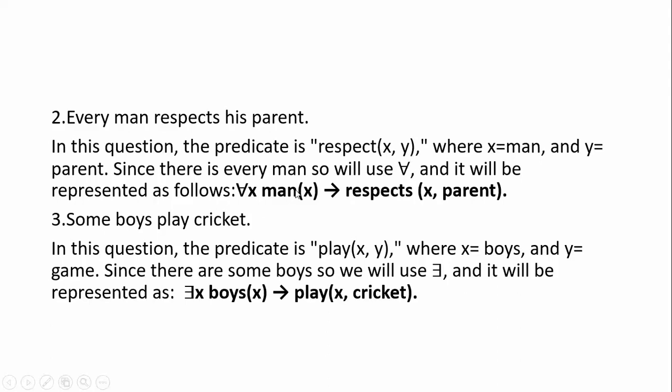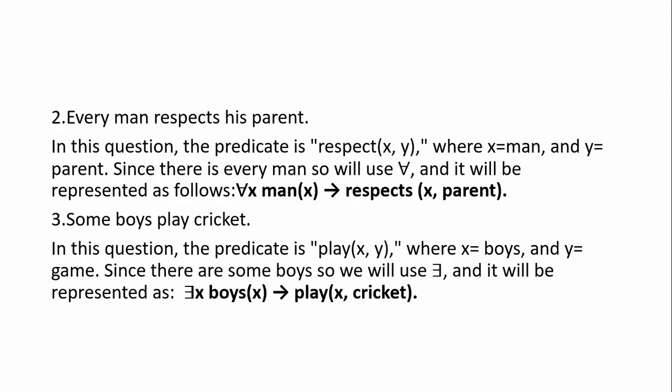Since it says every man, we use inverted A, which represents the universal quantifier. So for all x, man of x, where x is the man, implies respect of x comma parent. If you consider y also, there is no issue.